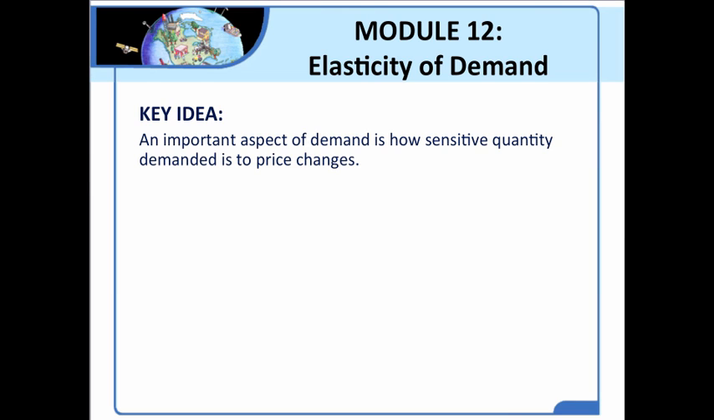When the price of a good goes up, does quantity demanded fall by only a little, or does it fall by a lot? When the price goes down, does quantity demanded rise by a lot or by a little? Well, that is the question that we answer when we talk about elasticity of demand. We answer the question, how much demand changes in response to a change in the price of a good or service. So we're measuring the sensitivity of the quantity demanded to a change in price.